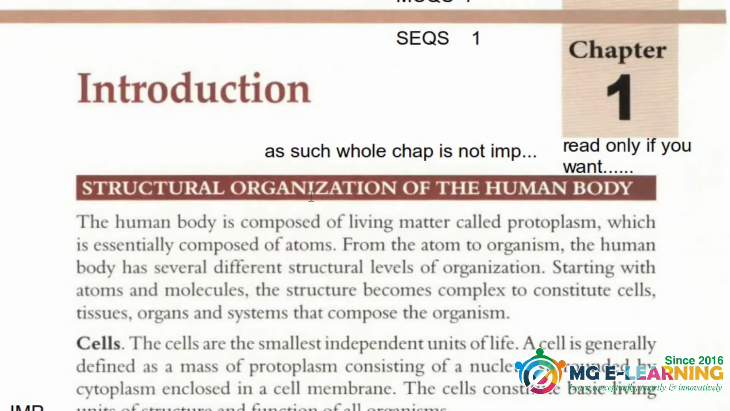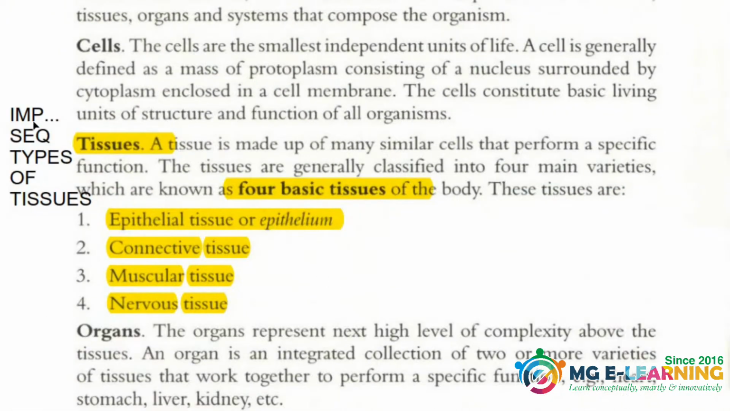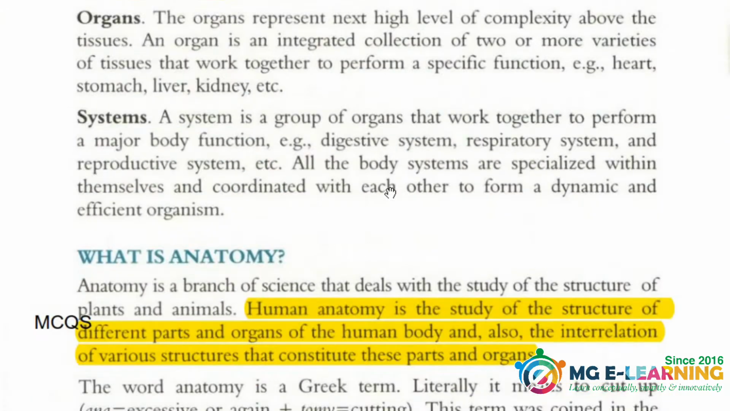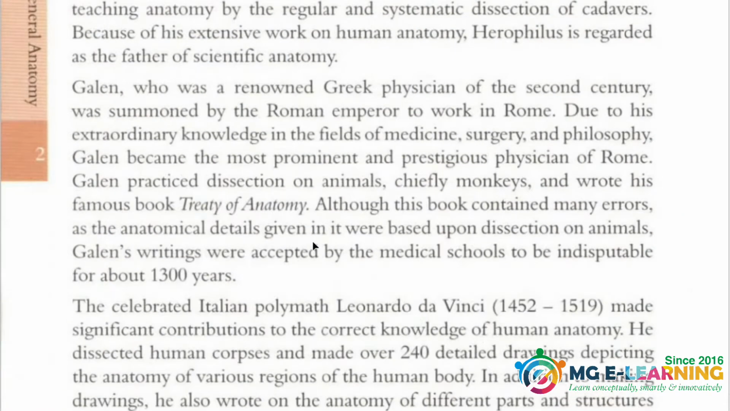The first chapter is not as such important. You just have to read this if you want. Otherwise, this is the only SCQ type question which is coming from this chapter. You just need to know the names of the 4 basic tissues of the body. In the rest of the chapter, the definition of anatomy is just important for your MCQ point.